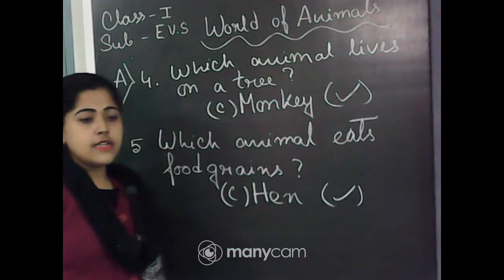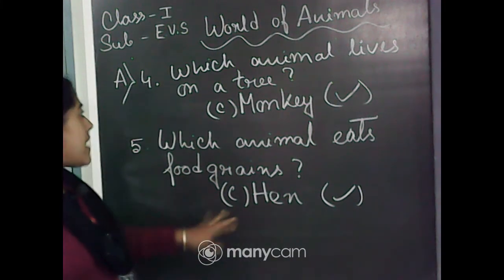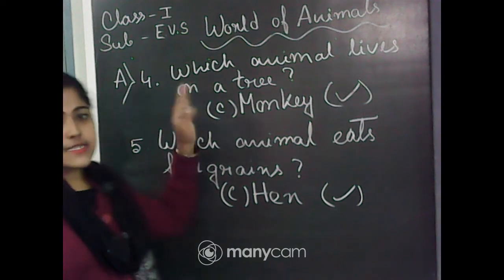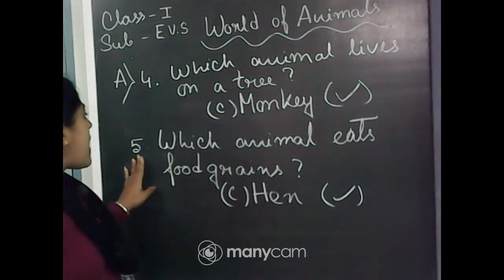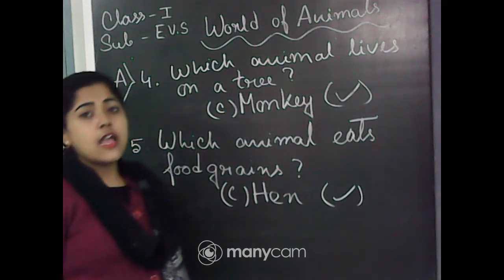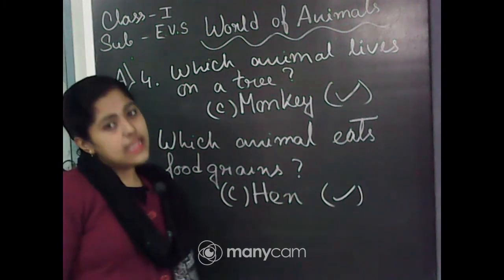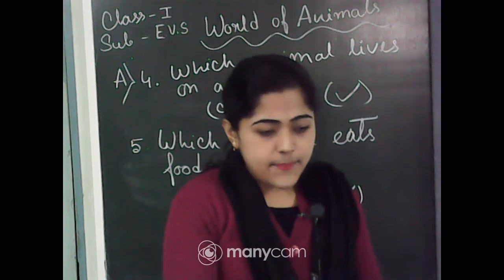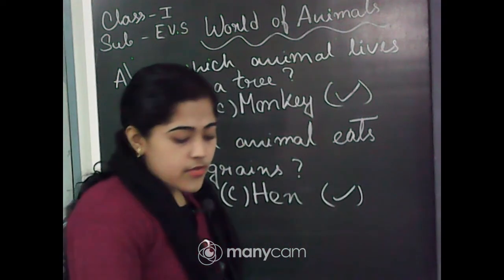So here is question 4 and question 5. Question 4, which animal lives on a tree? That is monkey. And question 5, which animal eats food grains? That is hen. Okay. So we completed question A. Next go to question B.